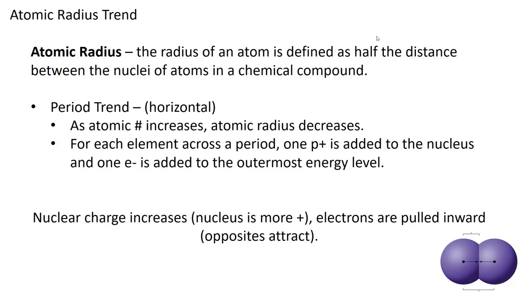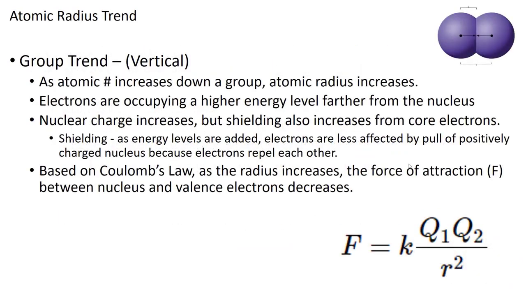And the reason for that is, as we go from left to right, the number of protons in the nucleus increases, which increases the effective nuclear charge, which is the attractive force for those negatively charged electrons. Okay, the group trend, up and down on your periodic table, vertical, if you will. The group trend for atomic radius is not caused by Zeff, that's relatively constant. The reason for the group trend is every time you have electrons in a higher energy level, they are farther from the nucleus. The farther the valence electrons are from the nucleus, the weaker the attraction to the nucleus.